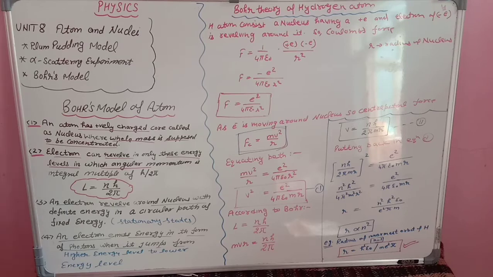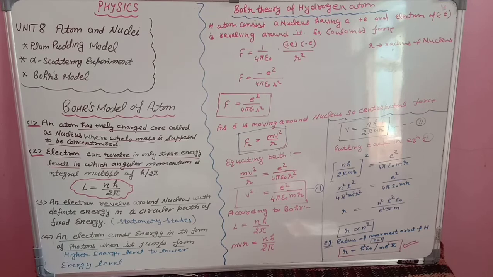The third postulate is: an electron revolves around the nucleus with definite energy in a circular path. Now in which path is it moving? Obviously the electron is moving in a circular path, and the levels in which it is moving, we call stationary states.